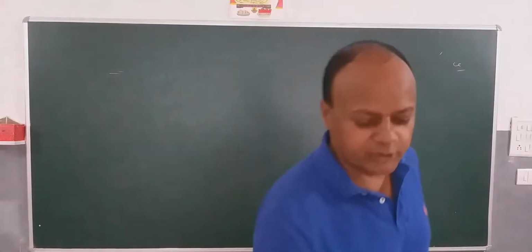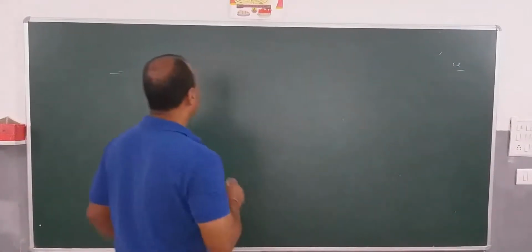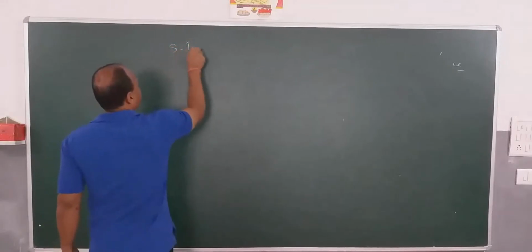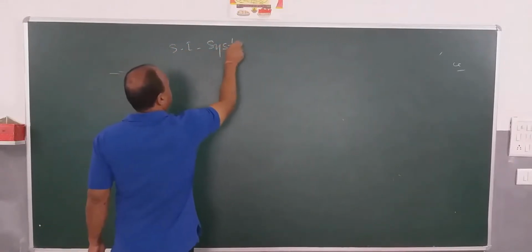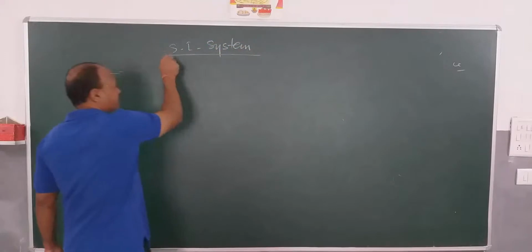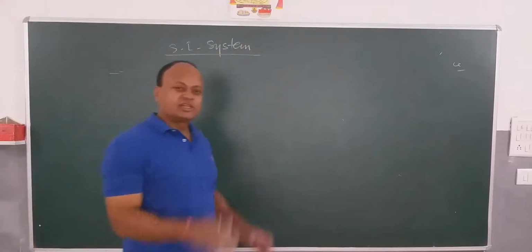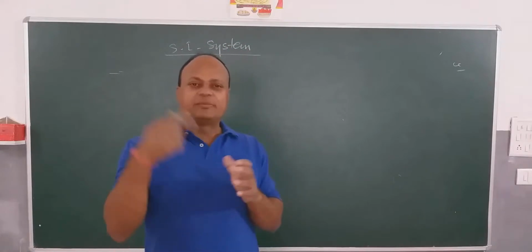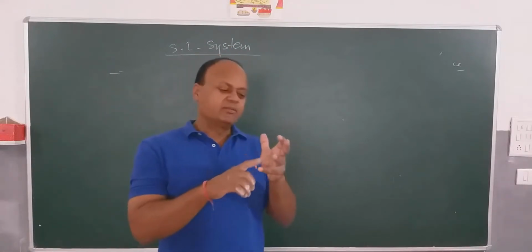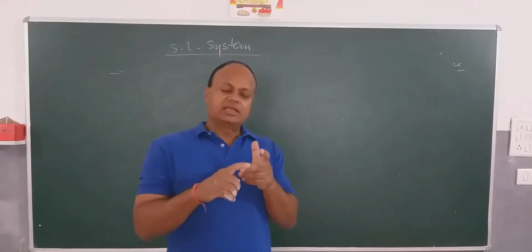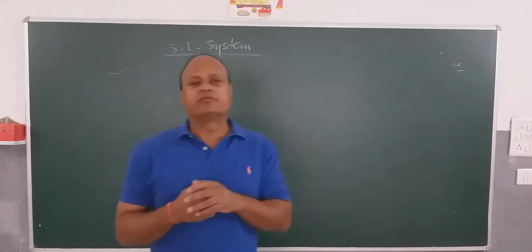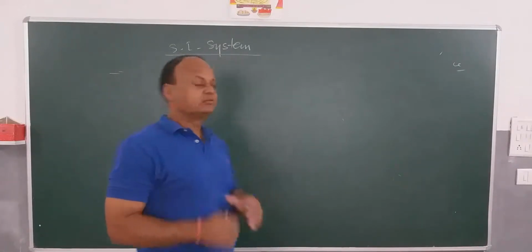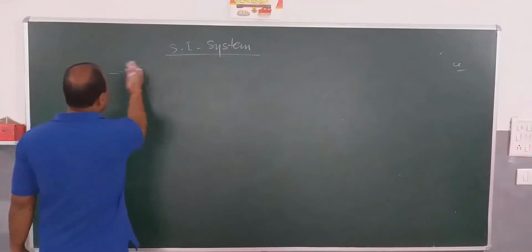SI system of units is in fact an extended form of the MK system. MK system is, as you know already, meter, kilogram, and second. Now four more fundamental or basic units are added. Let's see then.